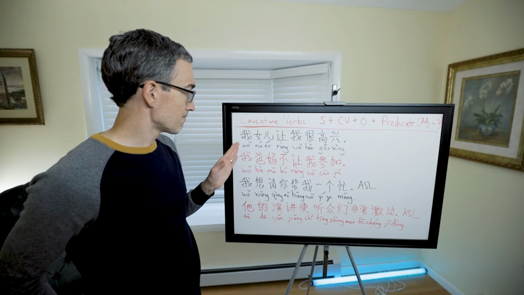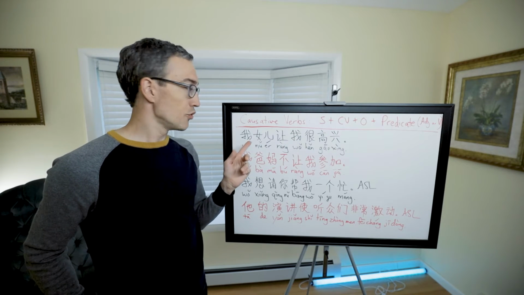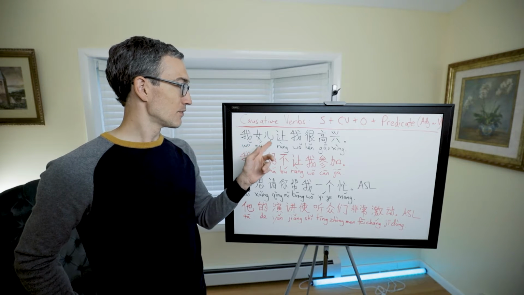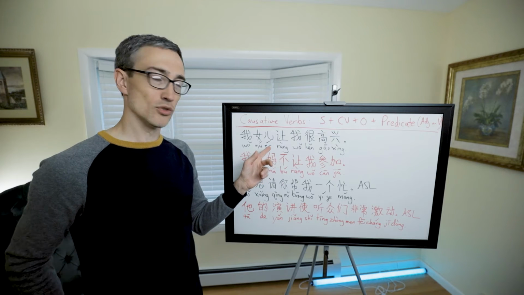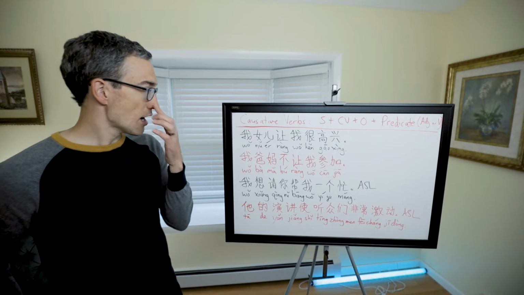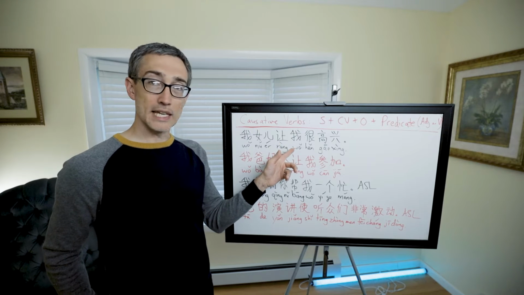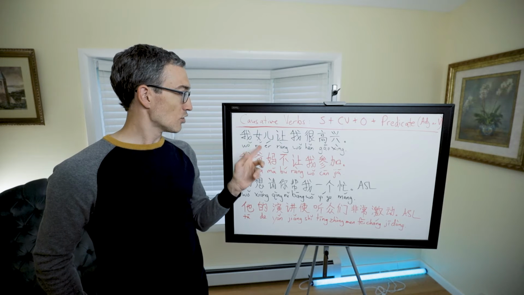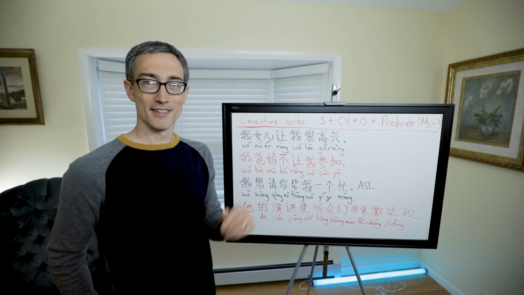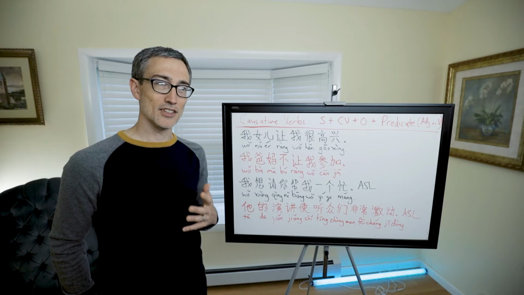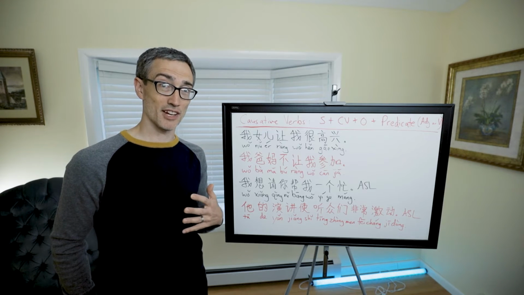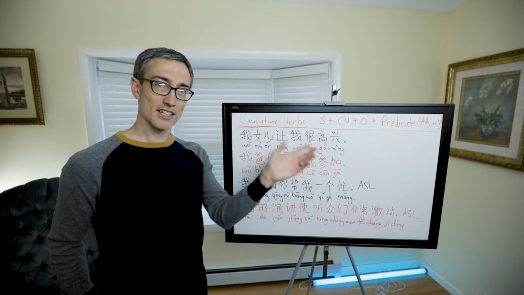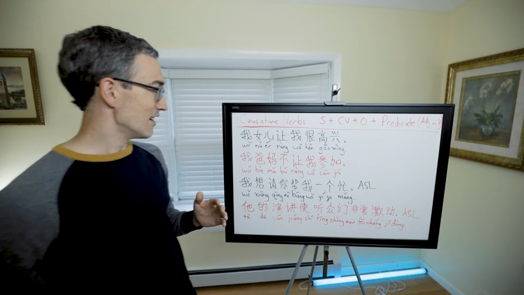We have a very simple one here to start. 我女儿, what does that mean? 我女儿, my daughter. 让, that means to make or cause or let. 我, me. 很高兴, very happy. My daughter makes me very happy. Isn't it amazing sometimes that you can translate super directly and it works? Like this phrase, this is exactly the way it would sound in English. It's exactly the way it sounds in Chinese.